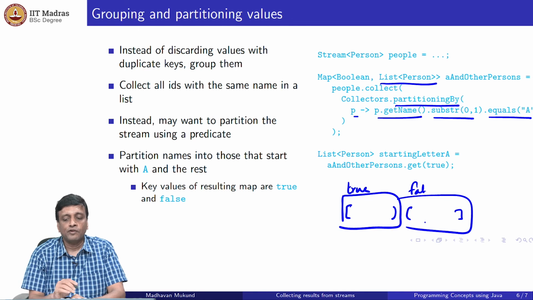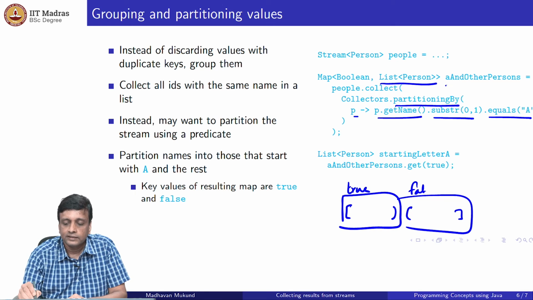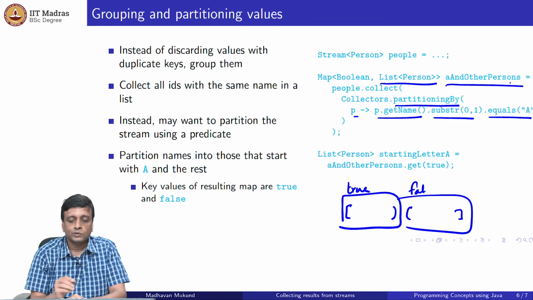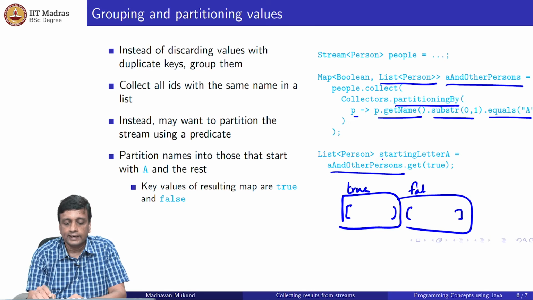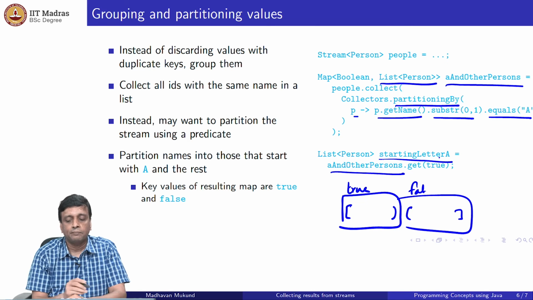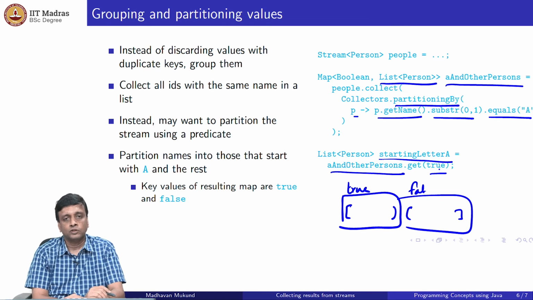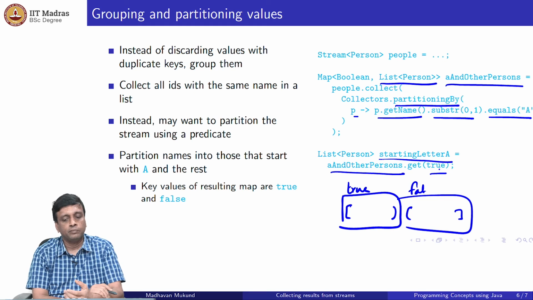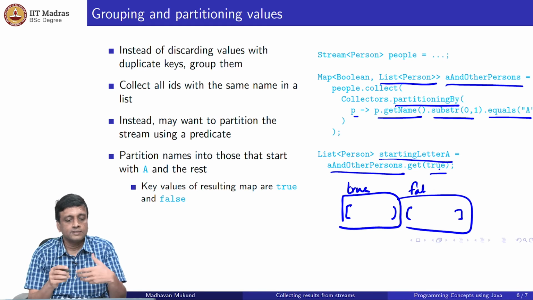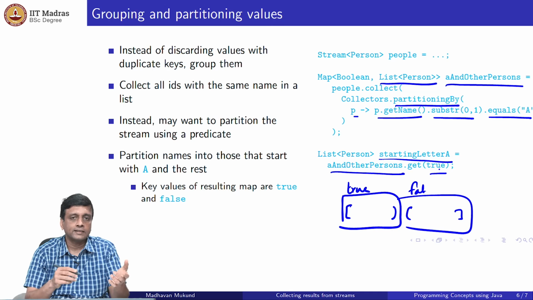Now if I want the part that is true, I can just take this. So I created this thing called A and other persons. I can take A and other persons and get the list of people who start with A by saying get true, all those values which come from the key true, and if I say get false, I will get all those values corresponding to the names starting with B or more. So this is two extra things that you can do.